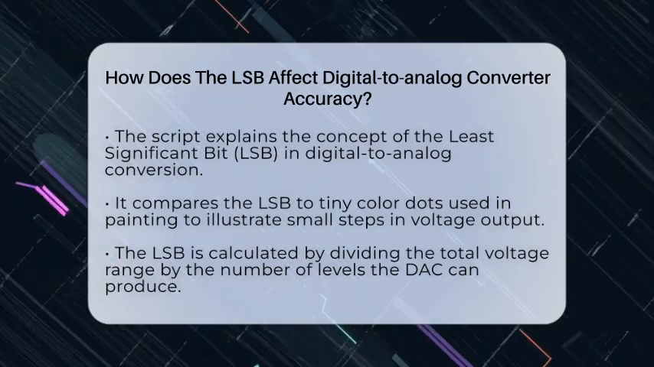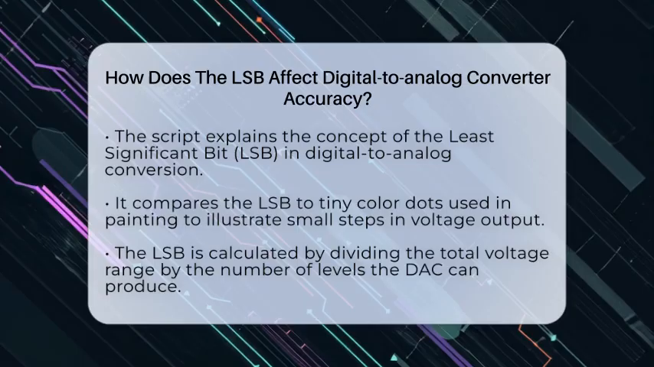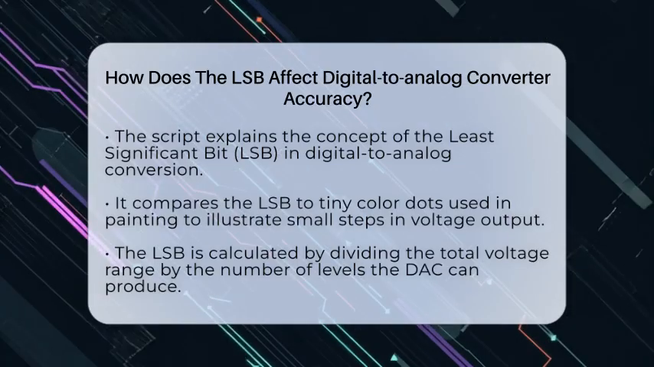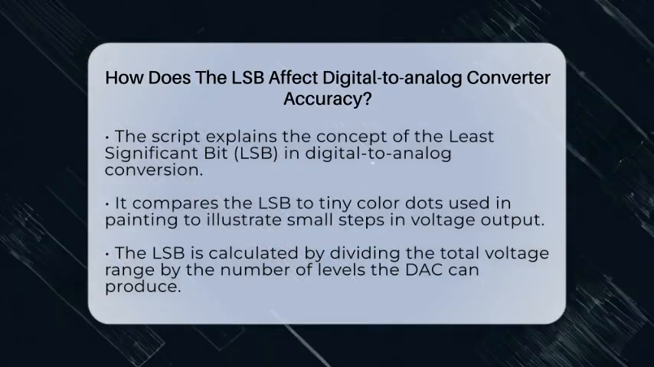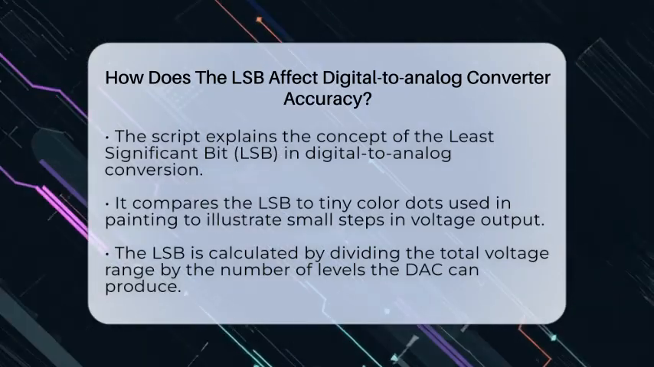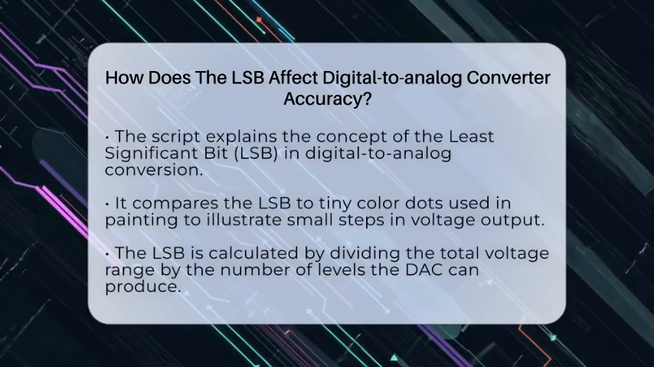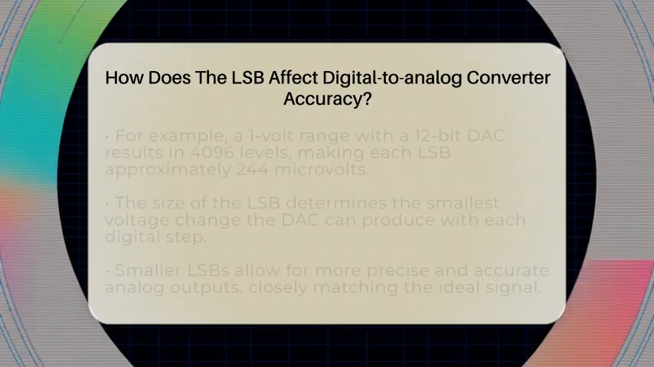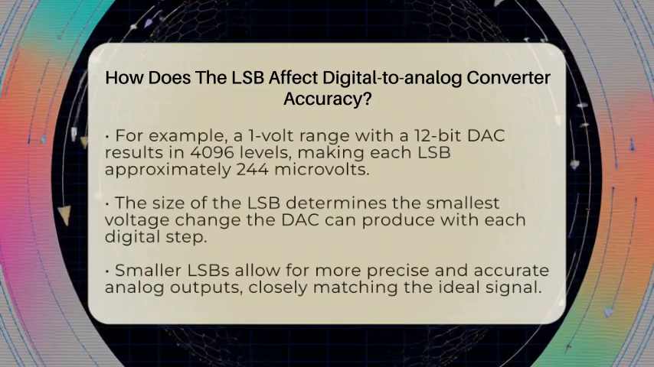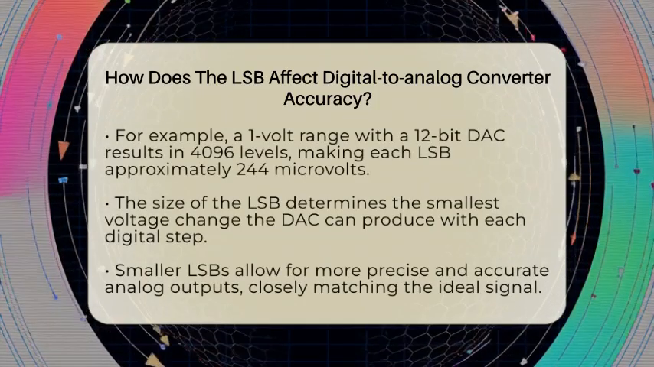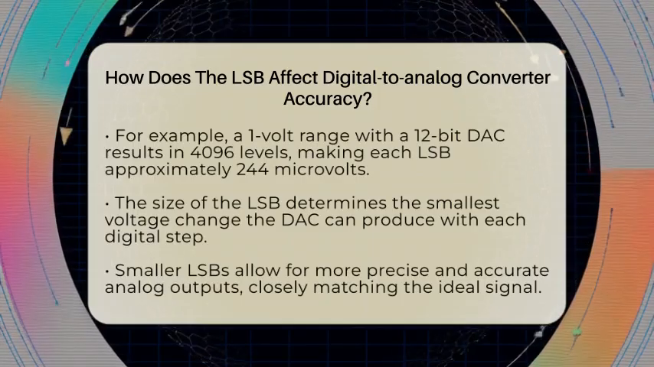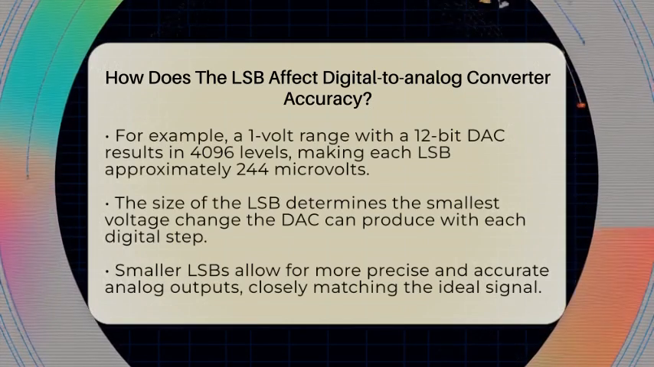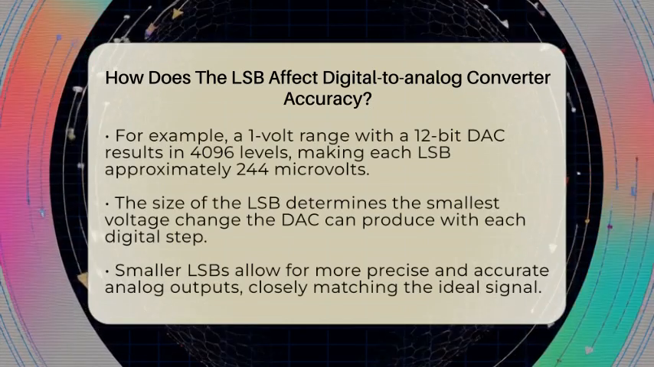The LSB is calculated by dividing the total voltage range the DAC can produce by the number of levels it has. For example, if the full-scale voltage is 1 volt and the DAC has 12 bits, it can produce 2 to the power of 12 levels, which is 4096. So, each LSB would be 1 volt divided by 4096, giving about 240 microvolts. That tiny voltage step is what the DAC can change with each 1-bit increase in the digital input.